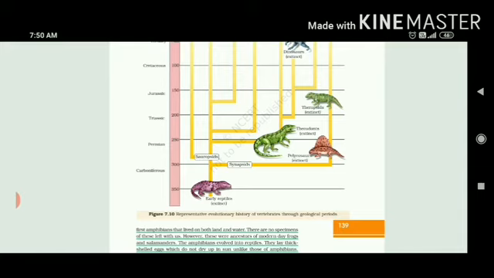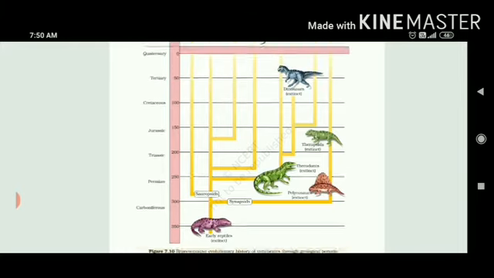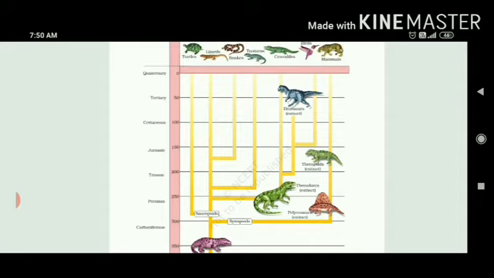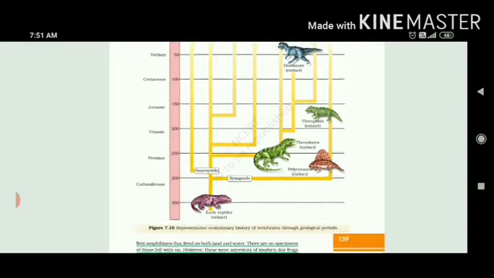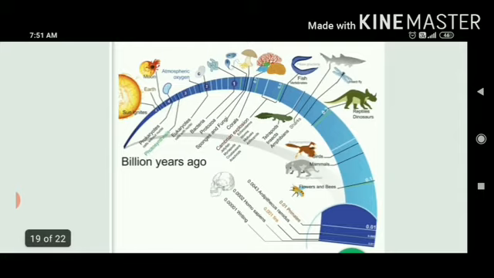The very common ancestors were called early reptiles. They are extinct now. Then they developed into sauropsids and synapsids. And ultimately they formed thecodonts, then pelycosaurs, then therapsids. You can see the characteristic features that differentiate them. Then dinosaurs appear in the Cretaceous to Tertiary period. Then ultimately they gave rise to turtles, lizards, snakes, tortoises, crocodiles, birds, and ultimately mammals developed. You can better understand from this.